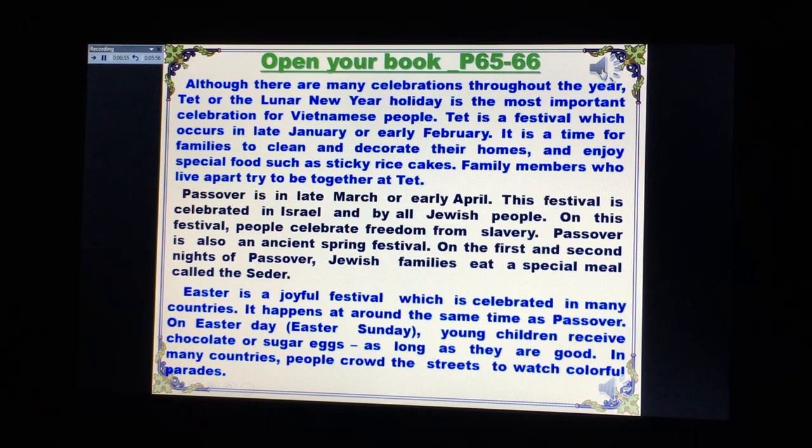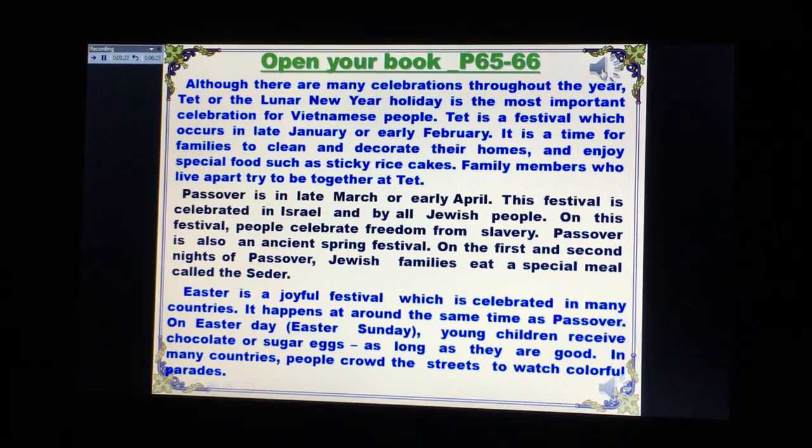Passover is in late March or early April. This festival is celebrated in Israel and by all Jewish people. On this festival, people celebrate freedom from slavery. Passover is also an ancient spring festival. On the first and second nights of Passover, Jewish families eat a special meal called the Seder.